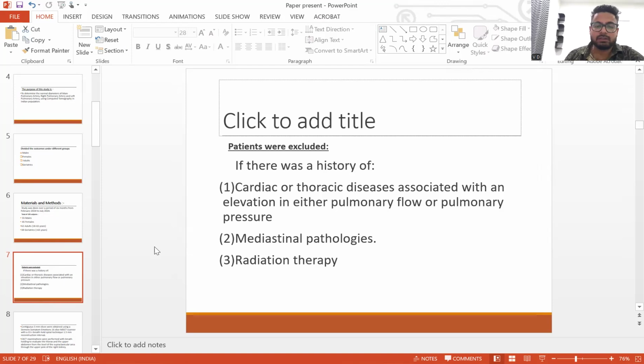The exclusion criteria for the study was if the patient had any history of cardiac or thoracic disease associated with any elevation of pulmonary flow or pulmonary pressure, mediastinal pathologies, as well as patients undergoing radiation therapy.